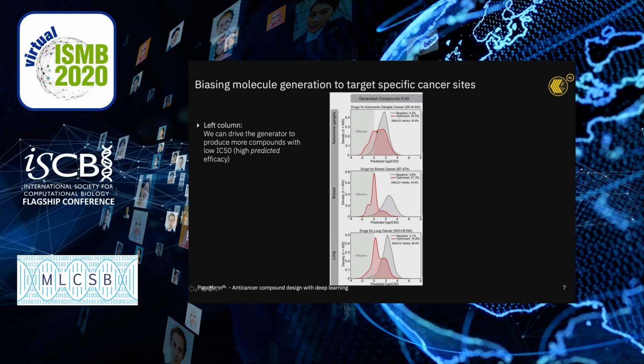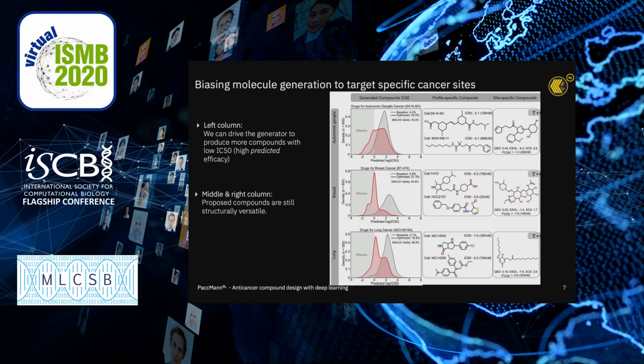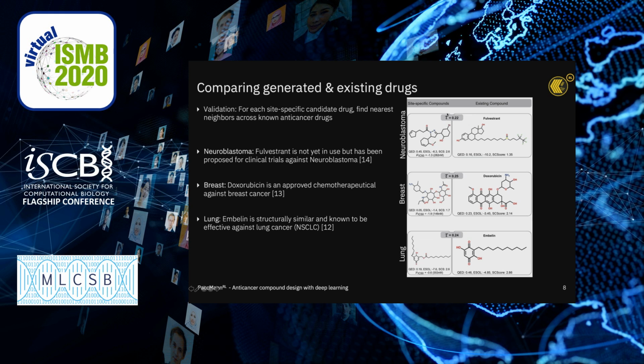And then after the optimization with the deep reinforcement learning, we see that we can shift those distributions. We get those new red distributions here, where about 20 to 30% of the molecules are actually predicted to be effective. So let's have a closer look into how these molecules look. We have here a bunch of those structures depicted, and we did a comparison analysis to molecules that are known cancer drugs from GDSC or CCLE, those cancer drug sensitivity databases.